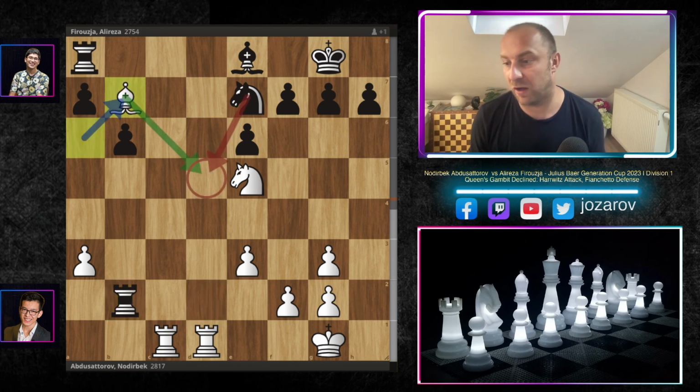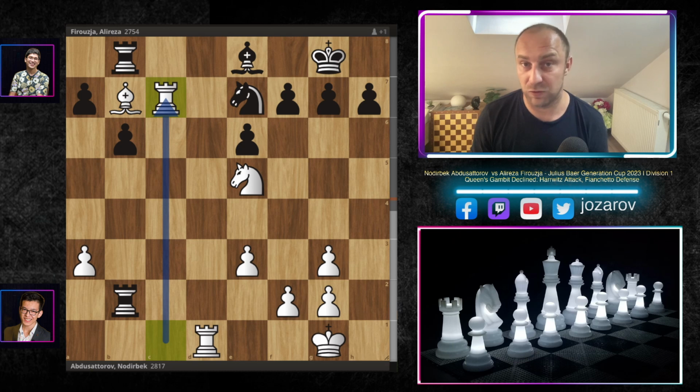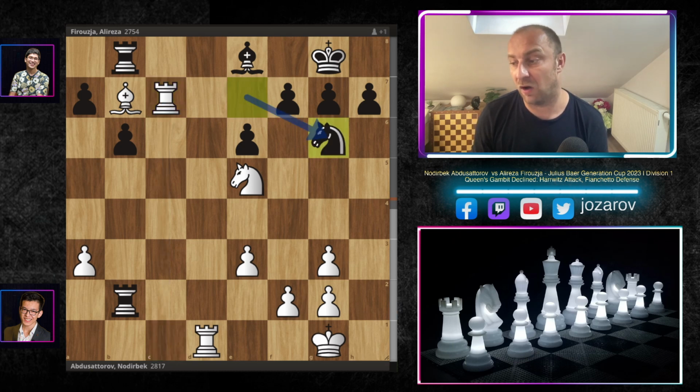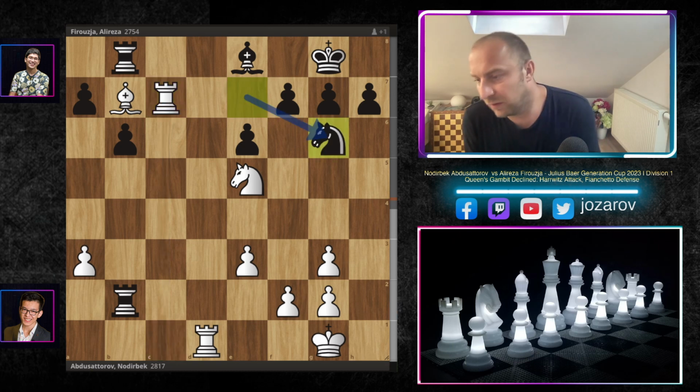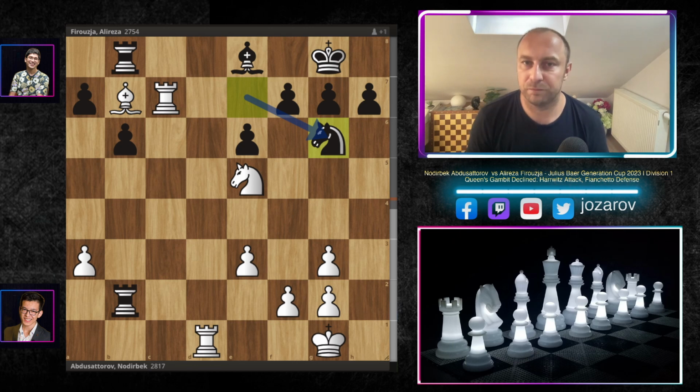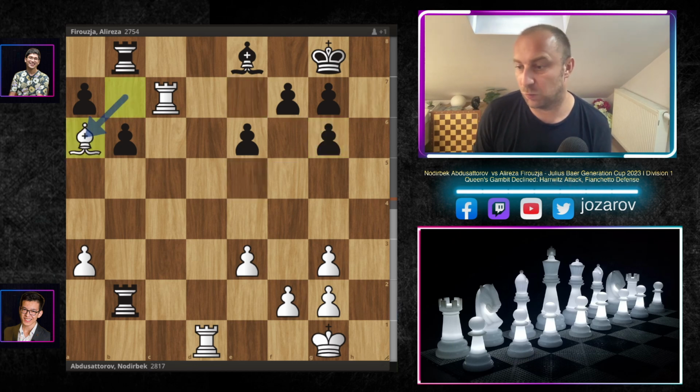Of course, you have now the opportunity to be very active with your bishop. This move bishop to b7 is not only attacking the rook on a8, it's also preventing the knight to jump on this centralized square on d5. Of course, rook to b8, we have rook to c7 by Nodirbek, and now knight to g6, and still this is playable, although white lost a pawn, because after knight takes g6, h takes g6, we play bishop to a6,